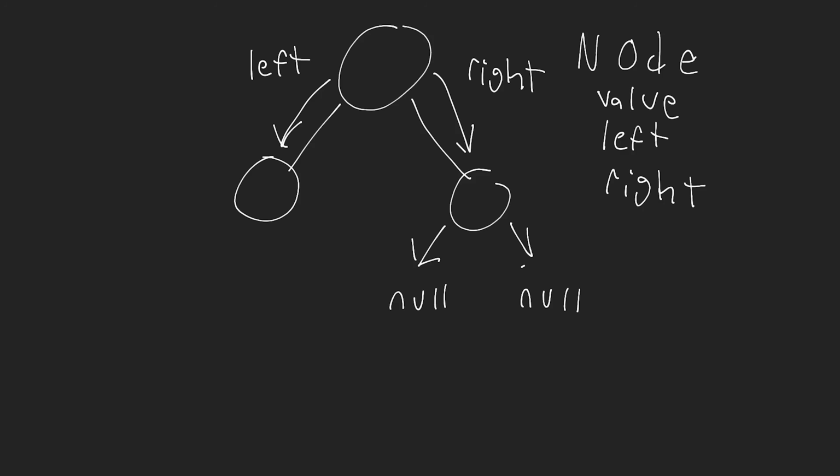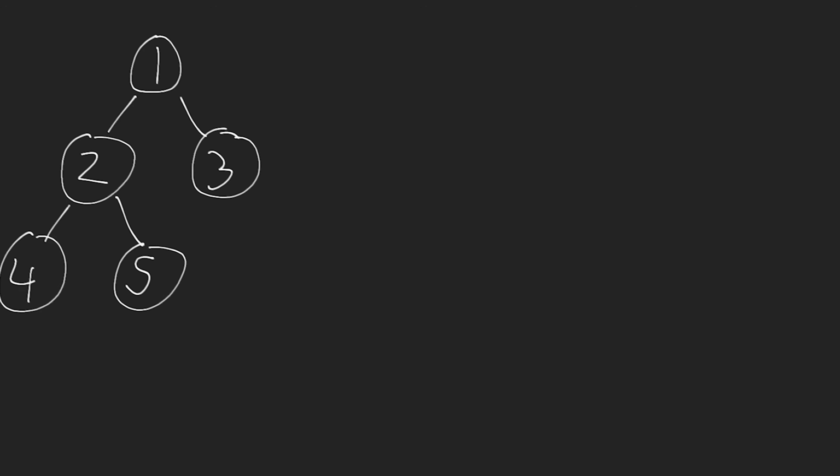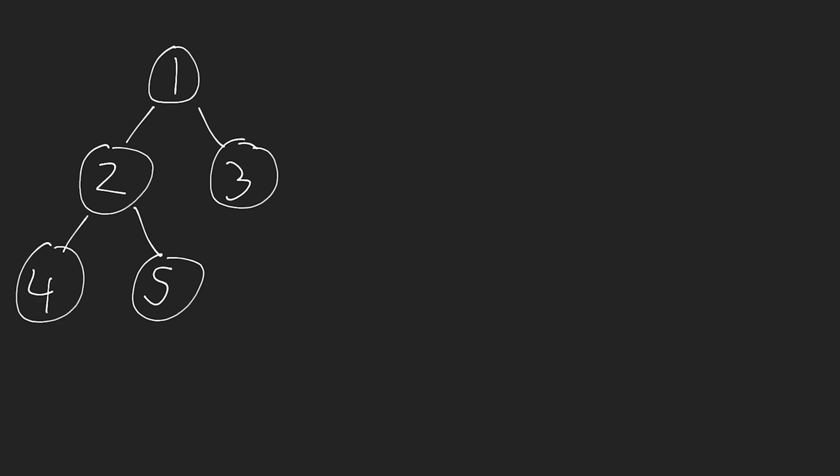All right, now that we've seen that, I'm going to draw out a binary tree, and I'm going to show you how we would actually traverse a tree and also how we insert values inside of it. So I have a binary tree here, and unlike a stack or a queue, it's not necessarily intuitive how we would go about, for example, printing all of the different values that exist inside of this tree. So for the first exercise, I'm going to write some pseudocode that will illustrate how we can traverse a binary tree. Once we look at the traversal process, then I can talk to you about what happens when we insert or delete elements from the tree, because we need to know how to traverse before we can do that.